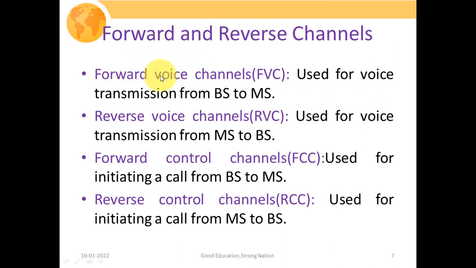First is the forward voice channel. The abbreviation we use is FVC. It is used for voice transmission from the base station to the mobile station. Second is the reverse voice channel, abbreviated RVC. It is used for voice transmission from the mobile station to the base station. Then another one is the forward control channel, abbreviated FCC. It is used for initiating a call from the base station to the mobile station.